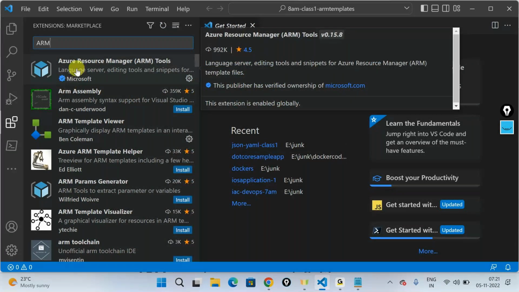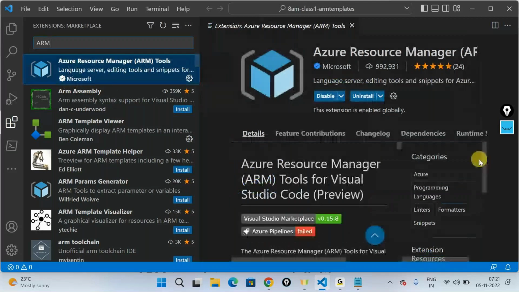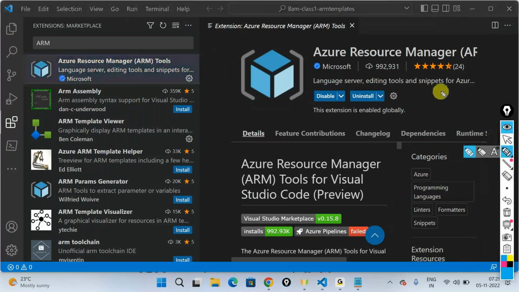Go here, and in my case, I have options to uninstall and disable this. In your case, you'll have a small button here telling it is install. Just go ahead, hit that button. This should install the ARM template tooling for you. It will take less than a minute to install.